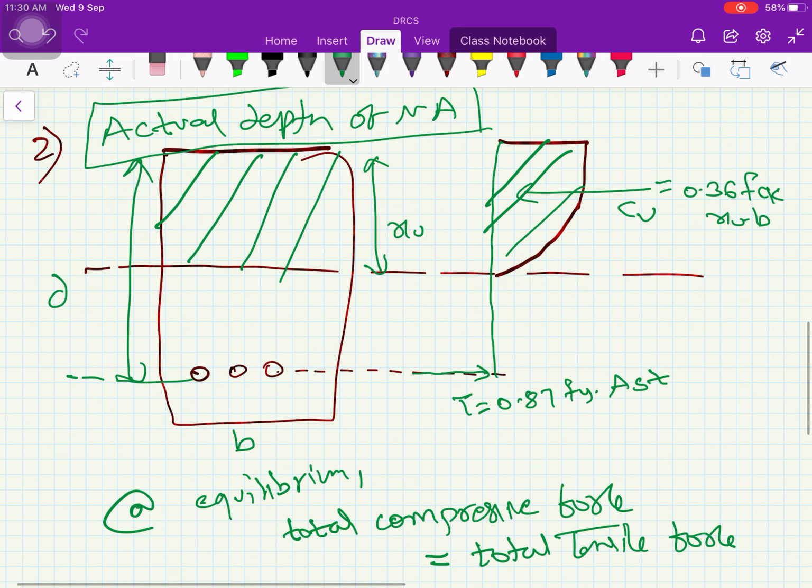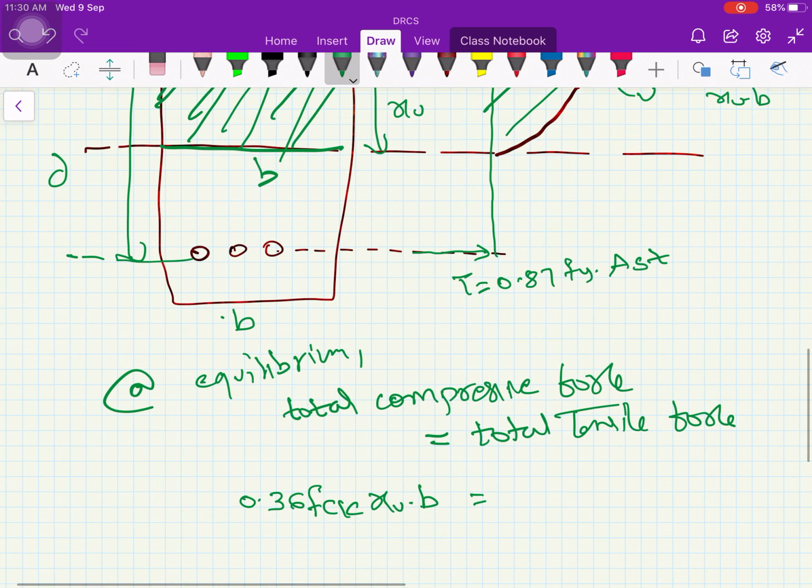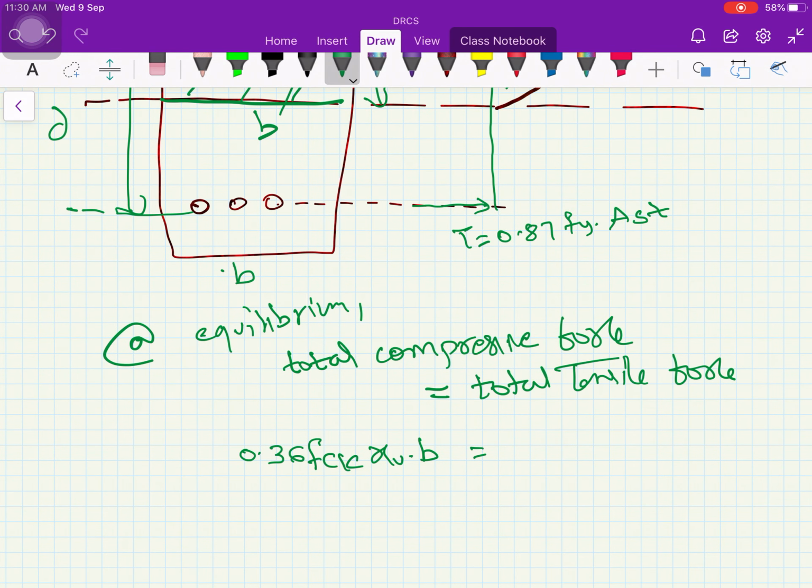That means this entire compressive stress is acting on this hatched portion. That's why this area is XU into the width of the member. This is P, which is equal to the total tensile force. Total tensile force means 0.87 Fy AST. From here I need to find the XU value.